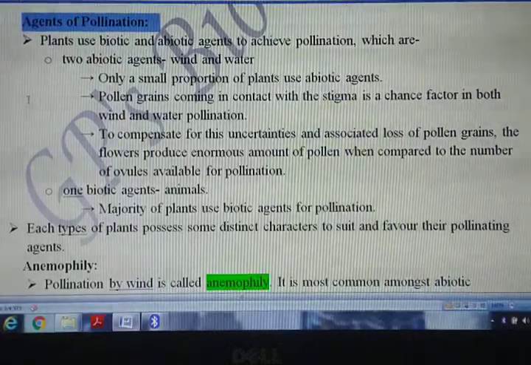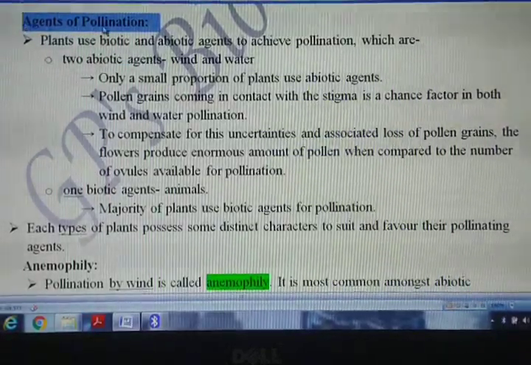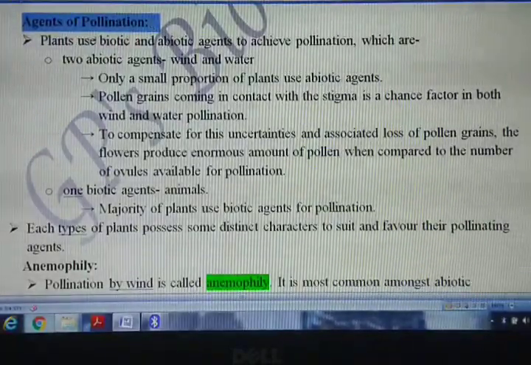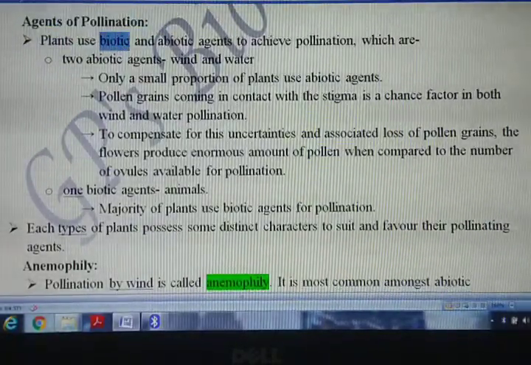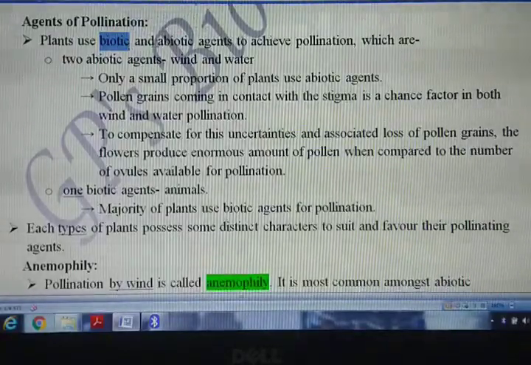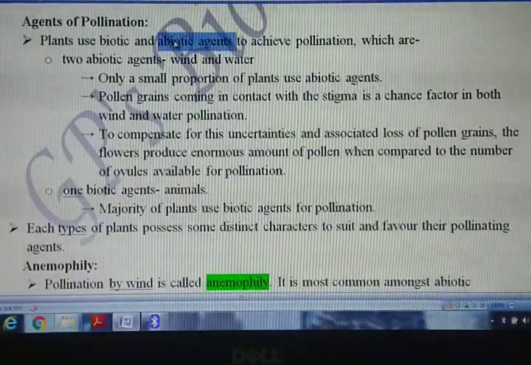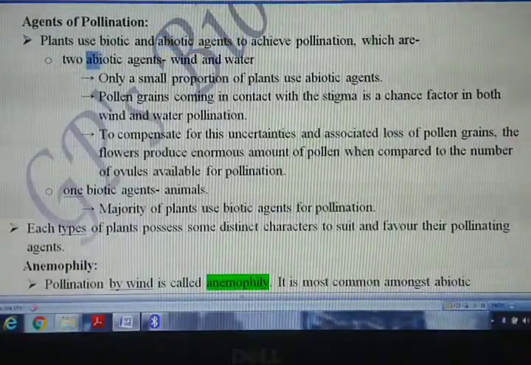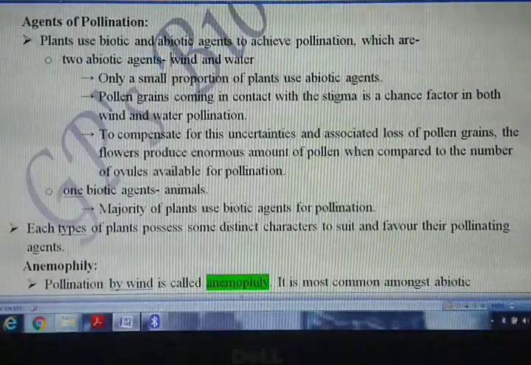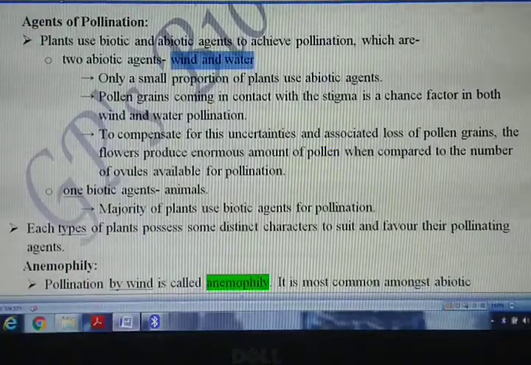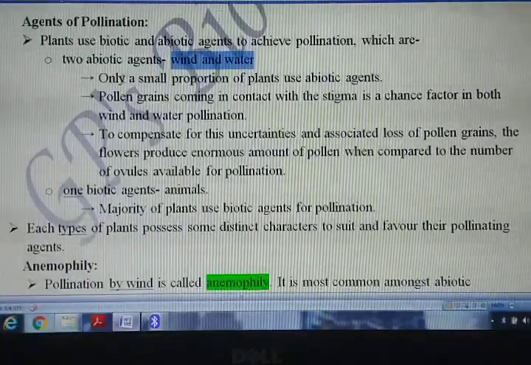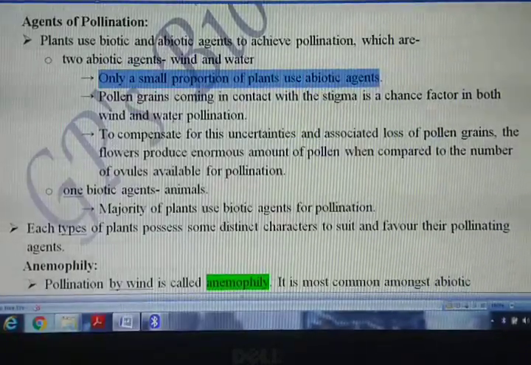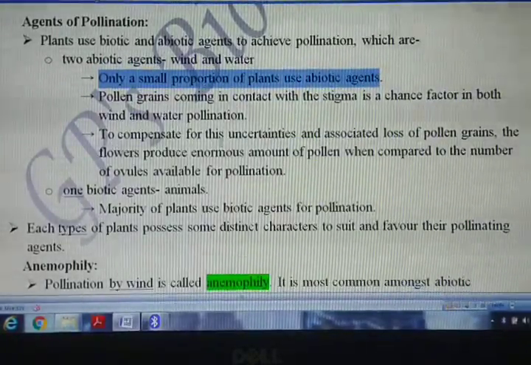Welcome back. Let us see the next topic, agents of pollination. Now here two main agents are there. One is biotic, that is the living, and one is non-living agent, that is abiotic. In case of abiotic agent, two are there, wind and water. In this, only a small proportion of plants use the agent, that is wind and water, for pollination,